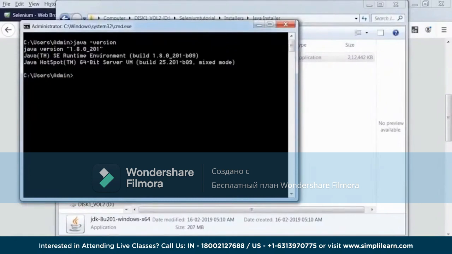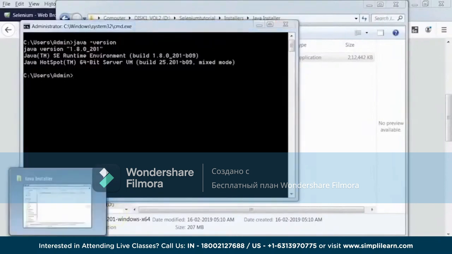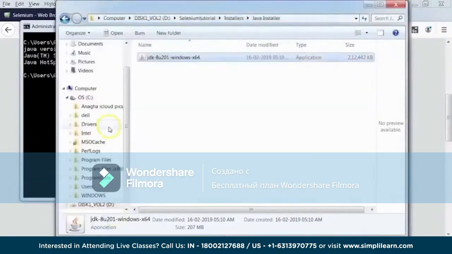Now, after this installation, there are a couple of configurations which we need to do. And what are those configurations? One is you need to set the path variable, and then we are also going to set a Java home directory. So for that, first let's go ahead and check where Java is actually installed. Let's figure out the directory first.